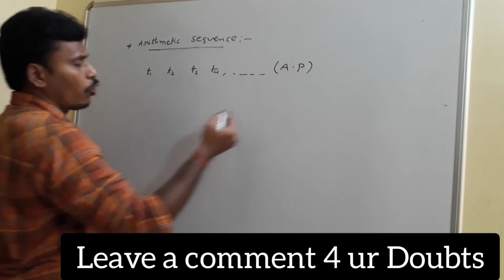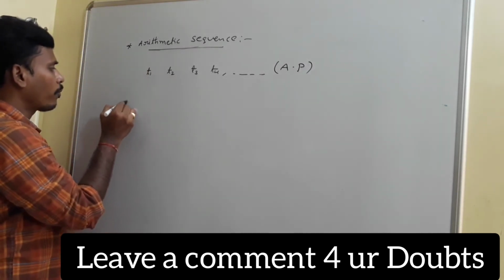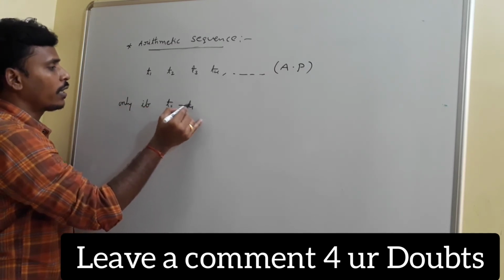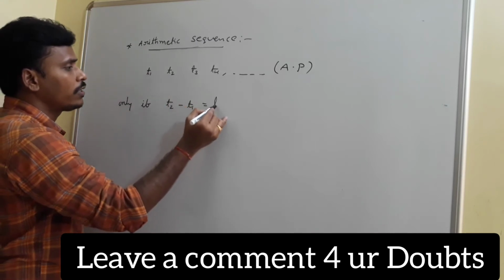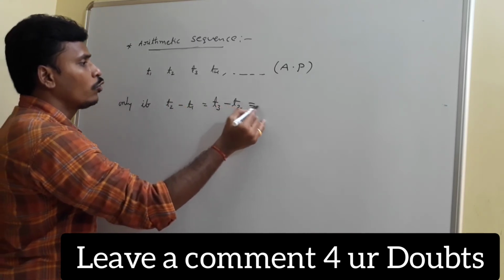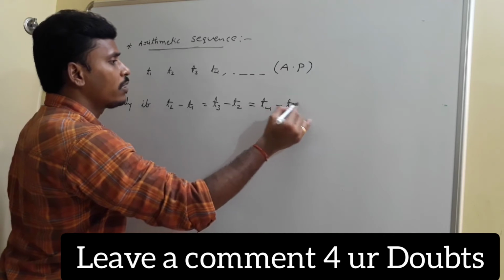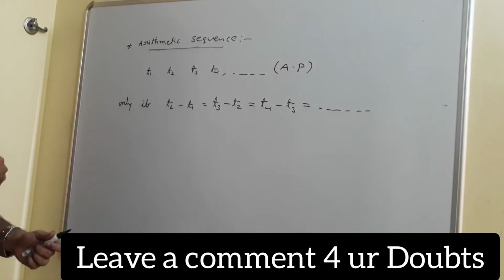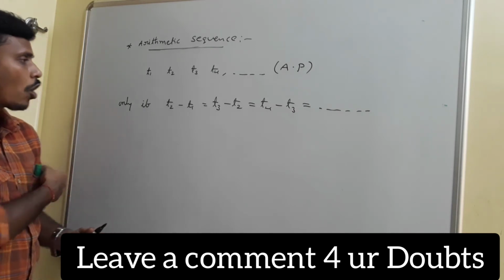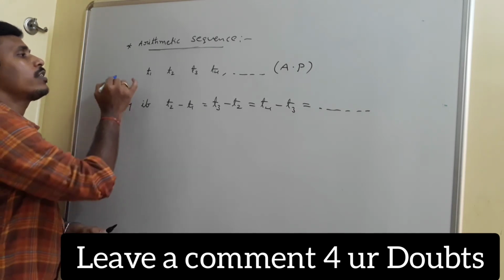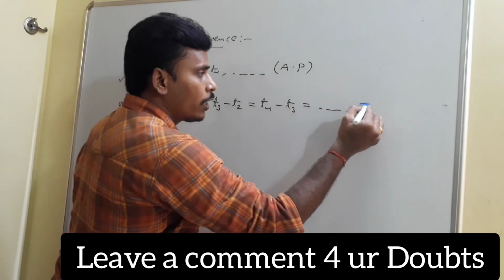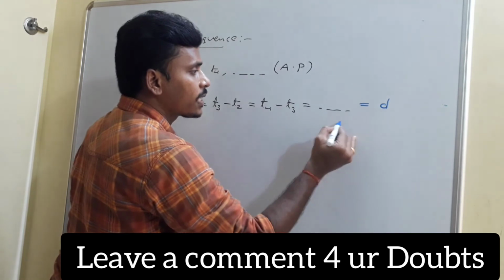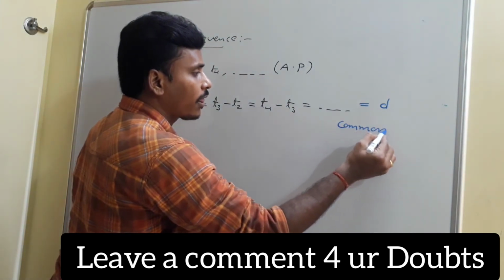They are in arithmetic progression only if the difference between the consecutive terms is constant, in the sense T2 minus T1 is equal to T3 minus T2 is equal to T4 minus T3, and so on. If you continue like that, if there is a constant difference between the consecutive terms, then only we will say it is an arithmetic progression. You represent the constant difference by D, and we usually call it the common difference of the arithmetic progression.